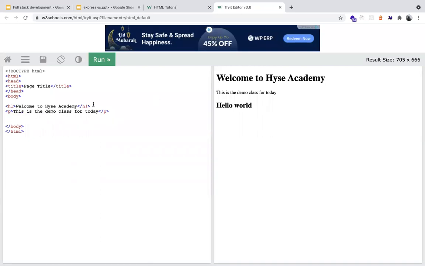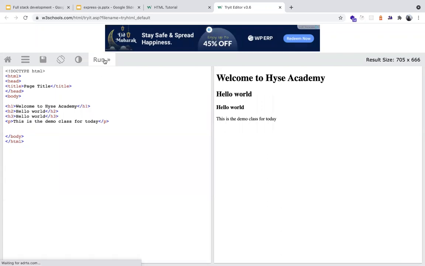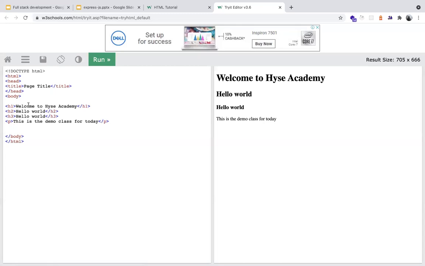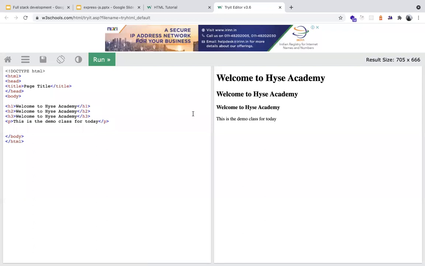If you want to compare that, you can write H3 also. And H3 will work like this. H3 will have a lower font size. So this is the comparison of the sizes. In whichever case you require a size, you can directly write it and use your code to display anything. So this is the HTML part.